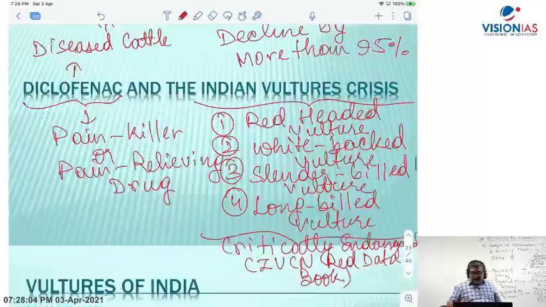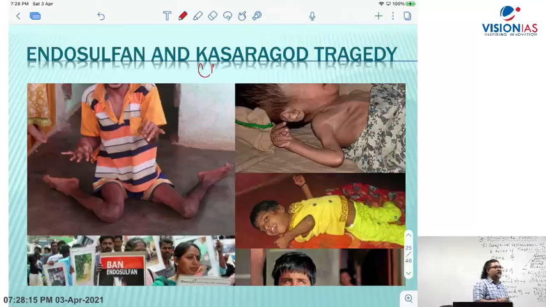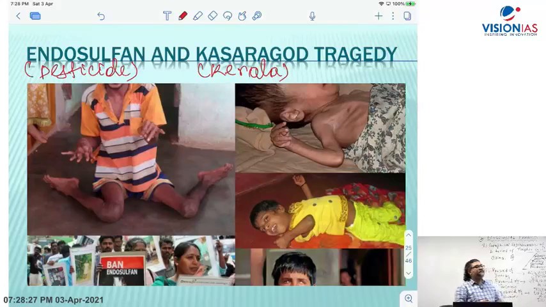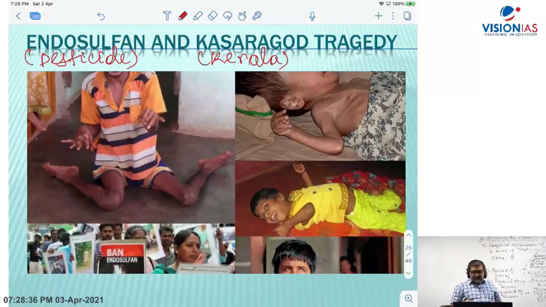Now what comes here? Endosulfan and the Kasargod tragedy. Where is Kasargod? Kasargod is in the state of Kerala. There the spray of endosulfan, a chemical pesticide, an organochloride pesticide, used in cashew plantations, has led to this kind of problem. You can see the photograph.